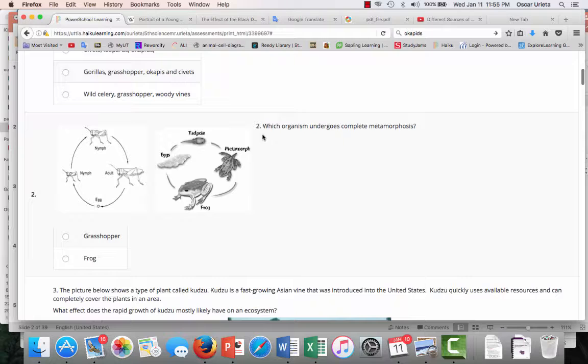Question number 2. Which organism undergoes complete metamorphosis? Grasshopper, frog. Pause it and answer your question.